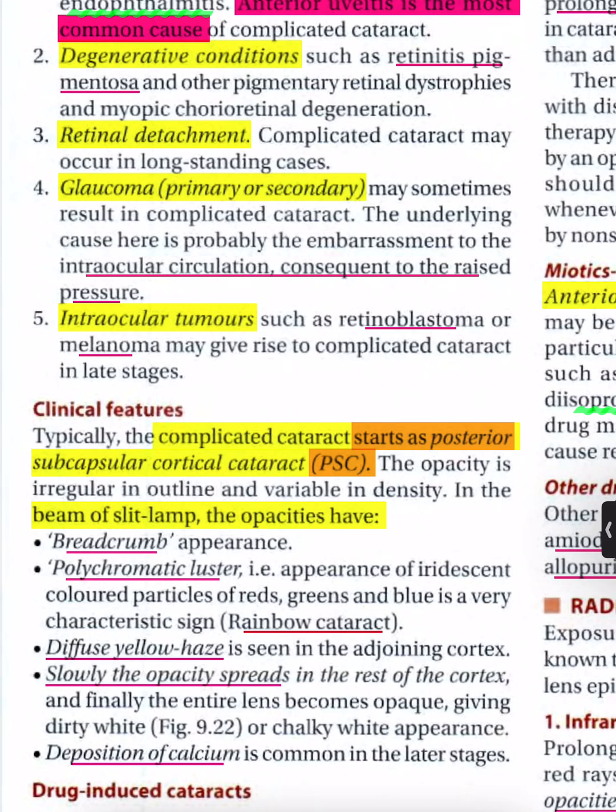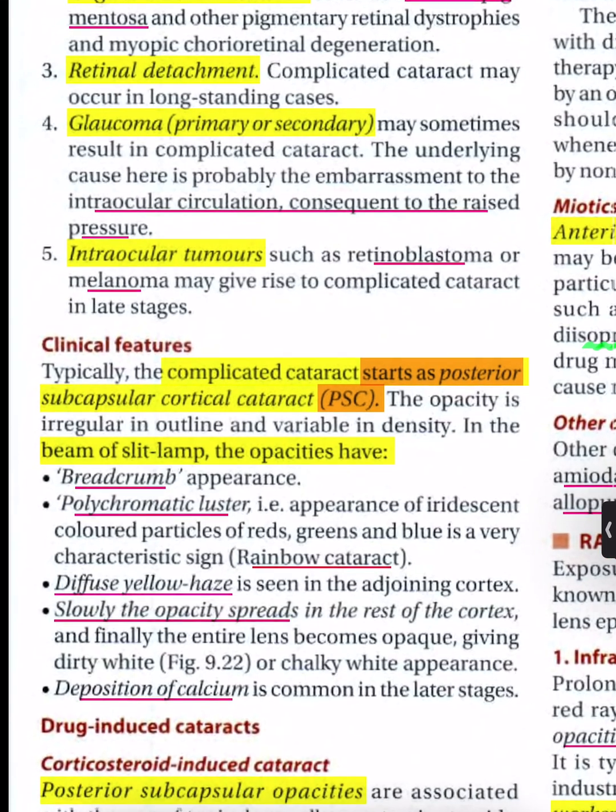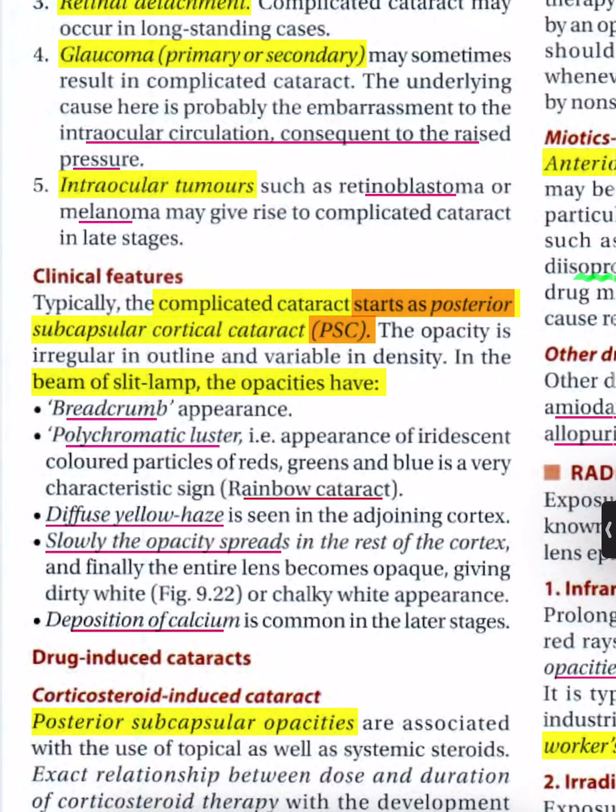5. Intraocular tumors such as retinoblastoma or melanoma may give rise to complicated cataract in late stages. Clinical features. Typically, the complicated cataract starts as posterior subcapsular cortical cataract (PSC). The opacity is irregular in outline and variable in density.